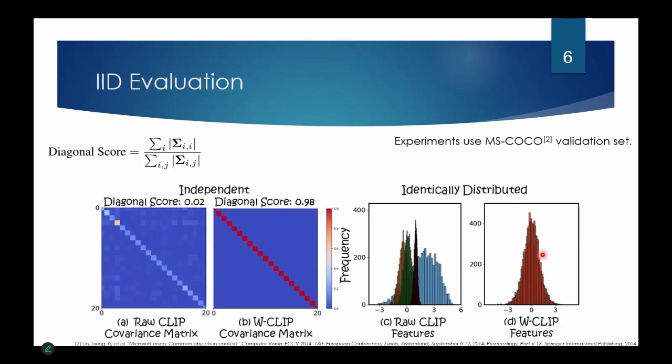When we look at the different features on a big group of samples from the MS-COCO validation set, we can see that each of the features has a different variance and different mean in the raw CLIP space. In the whitened space, all of the features have zero mean and unit variance. So they are identically distributed, approximately Gaussian, and so non-correlation indicates independence.